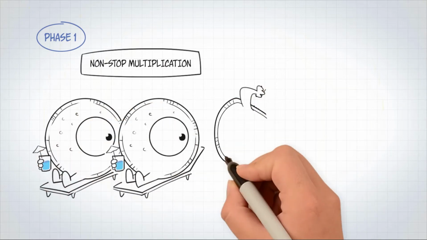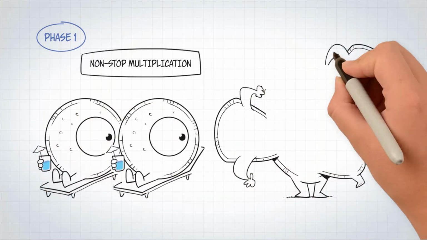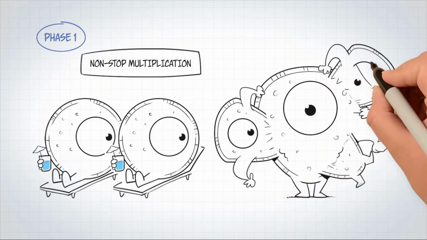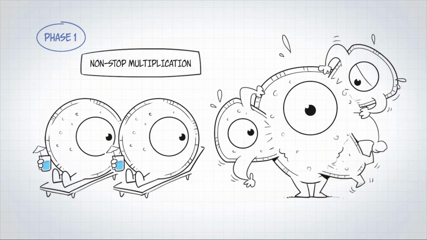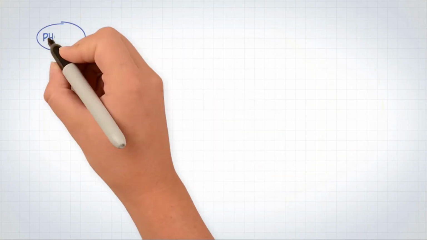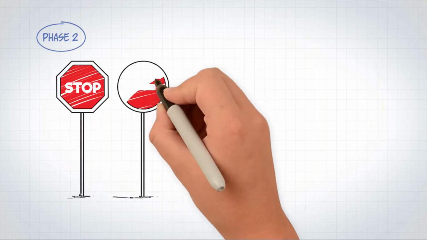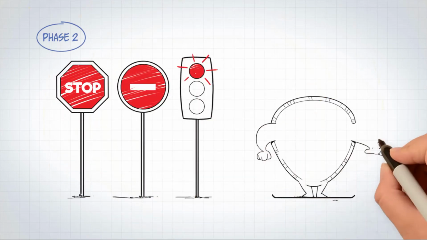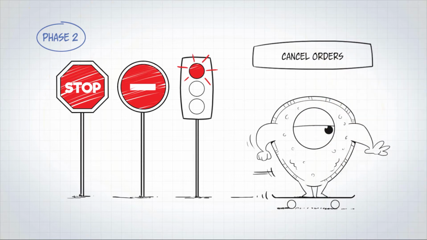Phase 1. One of the potential mutations is uncontrolled cell division. Cell division is usually a normal cell process. When the cell ends the division process, it should rest until its turn comes round again. But with cancer, it resumes division immediately. Phase 2. Another change is the ability of the tumour cell to somehow manage to nullify the order to stop dividing.